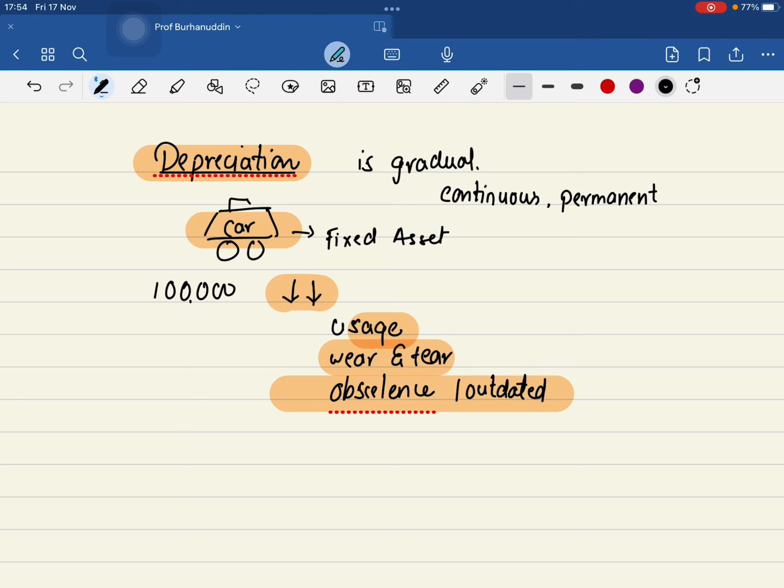Fixed asset due to usage, wear and tear, and basically usage and wear and tear is one and the same. At times what happens is that after a year, though you are not using it, the value goes on because the time has passed. I have bought a car, it has been a year, I haven't touched it. I didn't even switch on the ignition, but then too the value will go down because time has passed. So passage of time. These two are basically the same only. Usage and wear and tear the same. So I'll say passage of time.